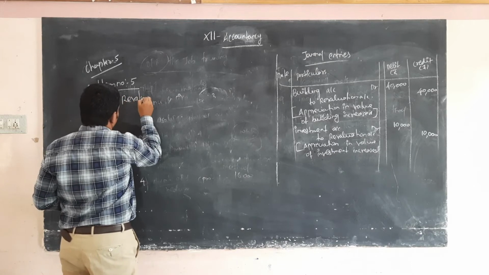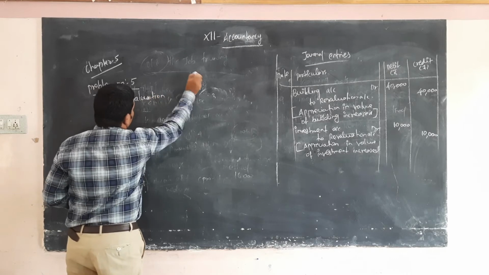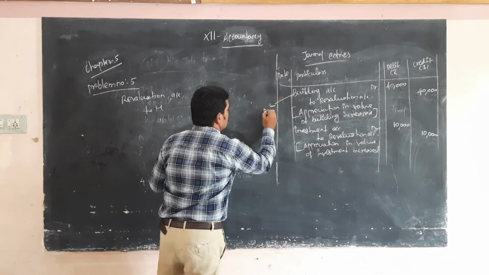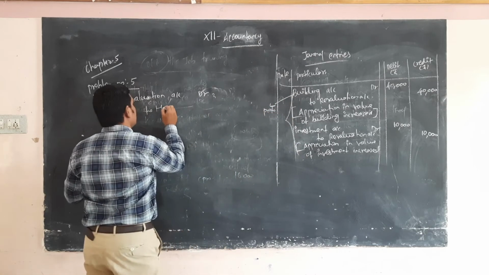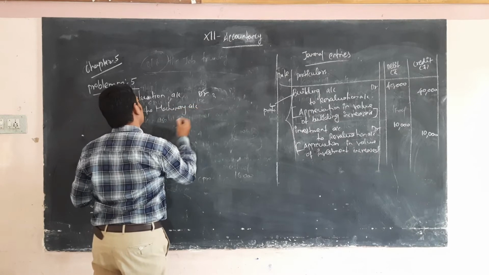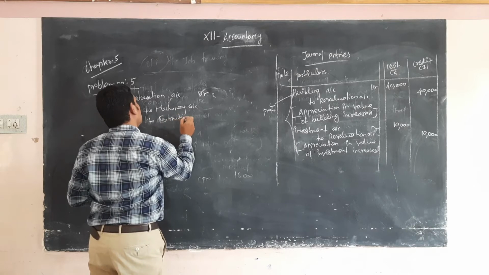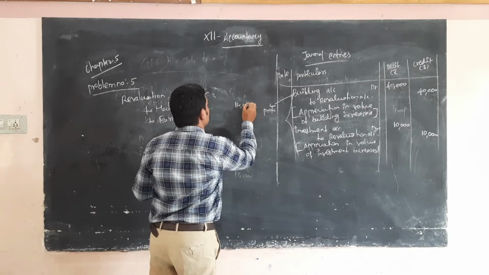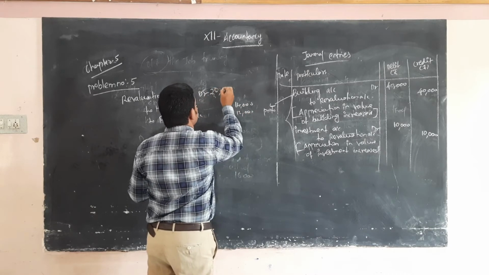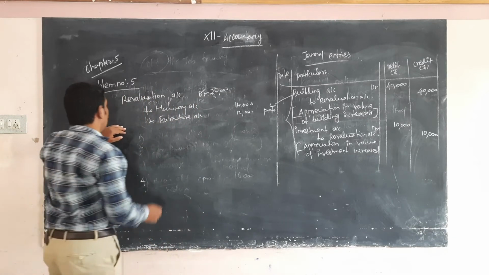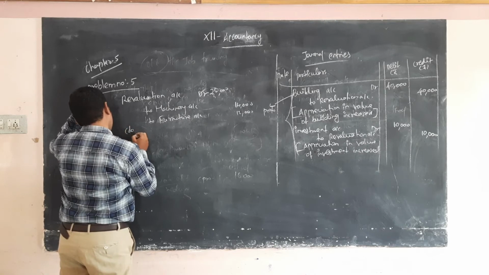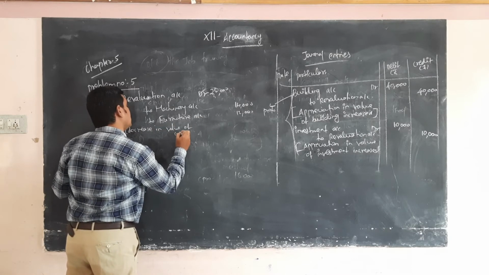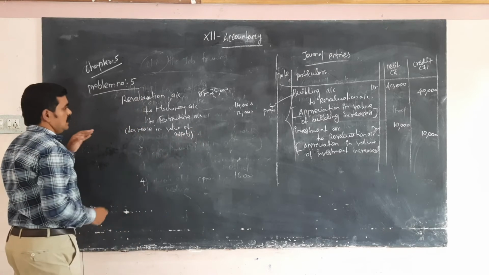Revaluation account debtor to machinery account and furniture account because of reduction. Amounts 14,000, 12,000, total 26,000. Narration: decrease in value of assets. This is the third entry.